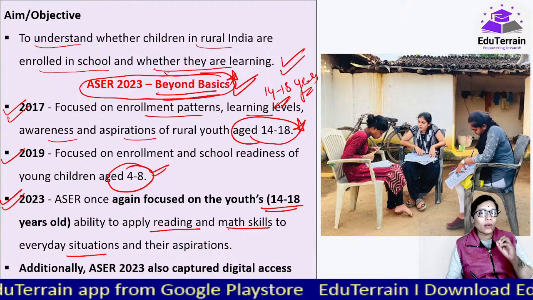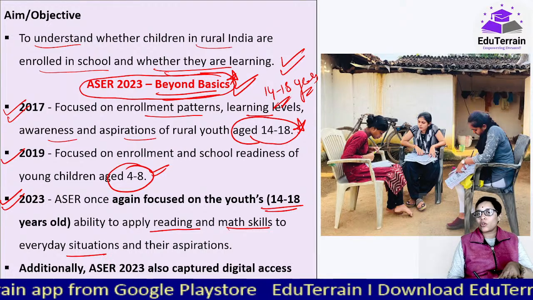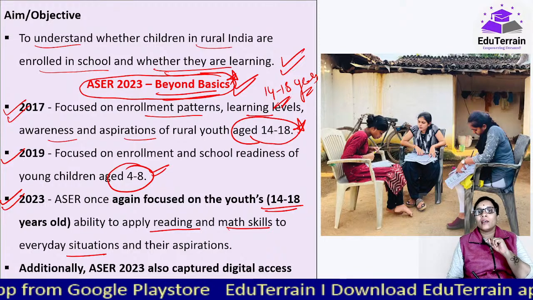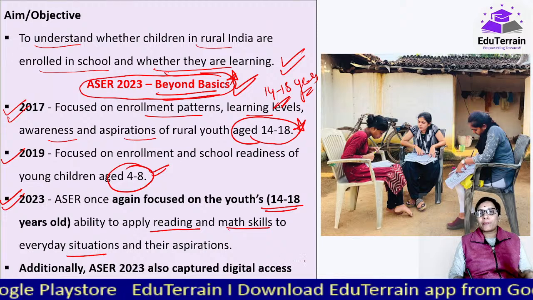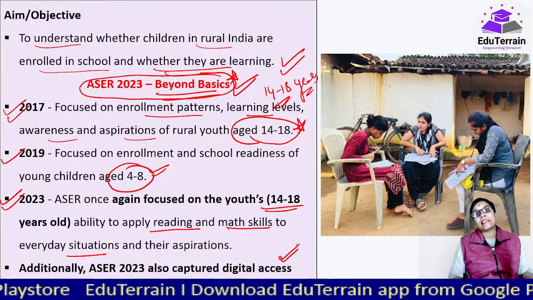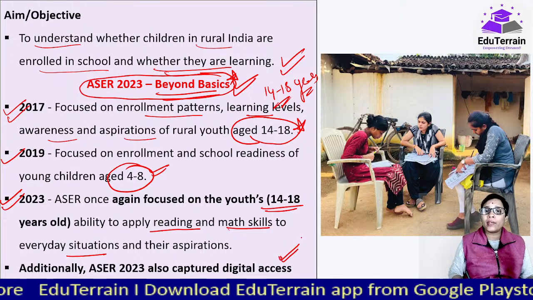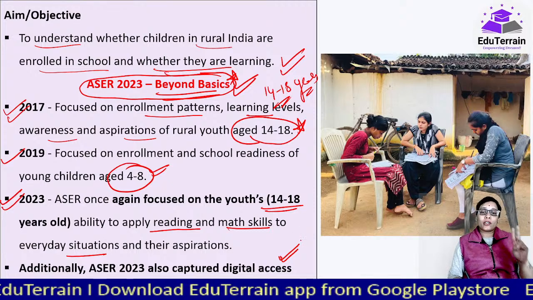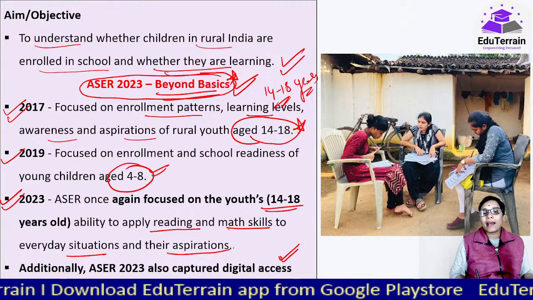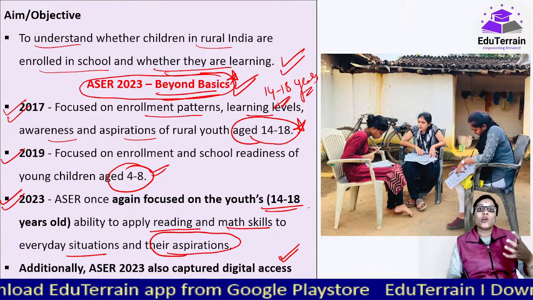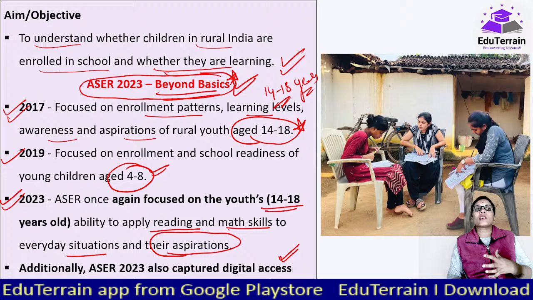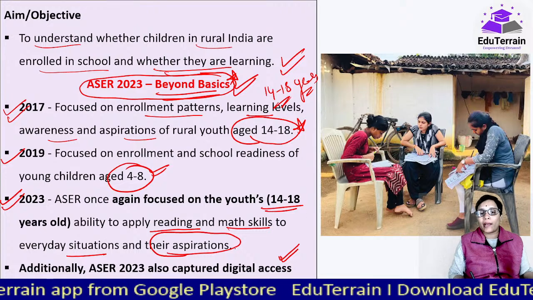Along with that, in this 2023 report they have added one, or you should say two, points. One, they have captured the digital access and skills across rural India. And two, they have come up with their aspirations, trying to understand what their aspirations are, who their role models are, what they want to become, and all that.